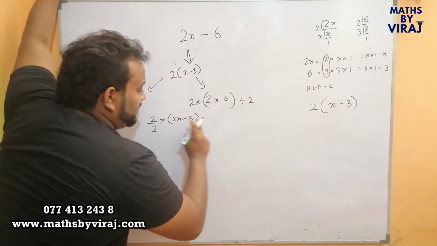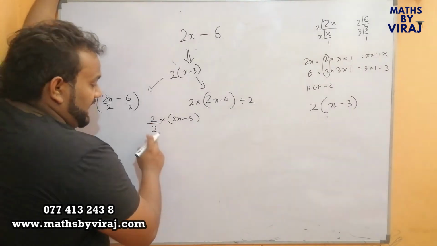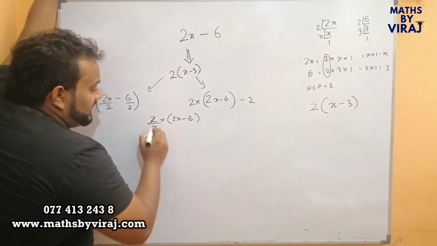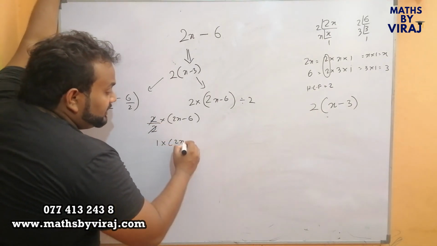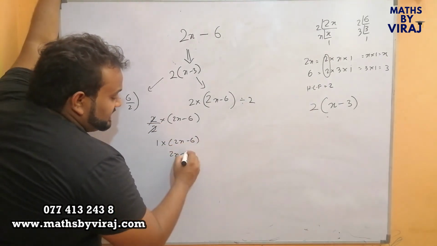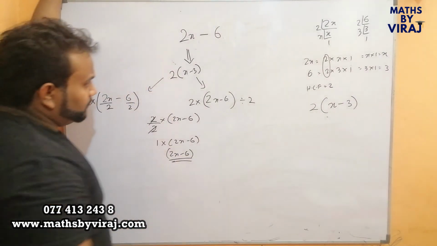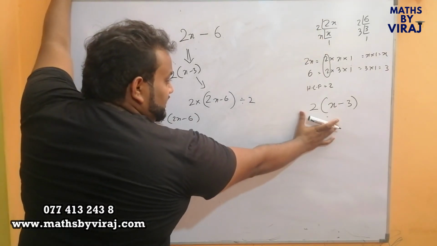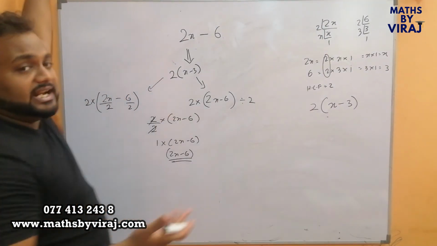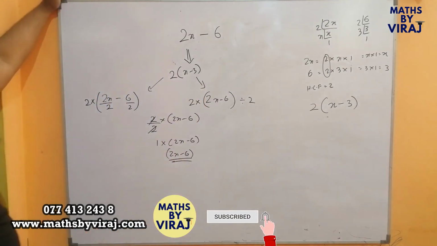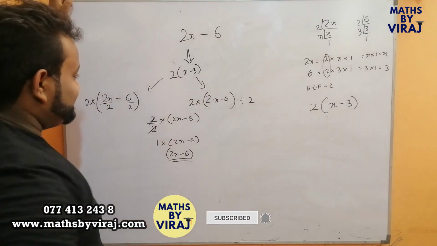I have multiplied 2x minus 6 by 2 and I have divided 2x minus 6 by 2. It is as if I have done nothing to the expression, because the expression at the end remains the same. Therefore, this method is for easy understanding of factorizing. But this is what really happens, what we call behind the scenes.